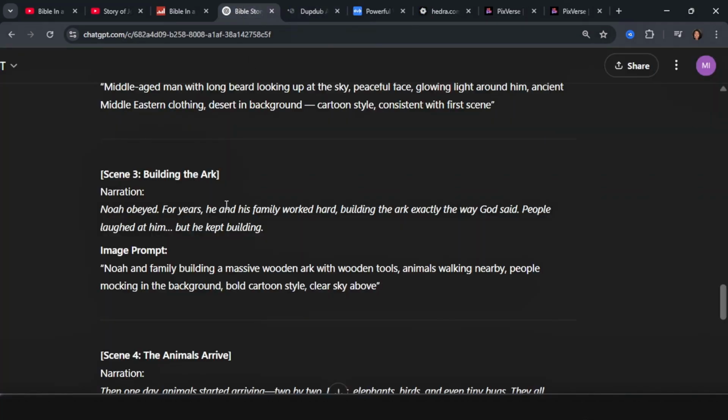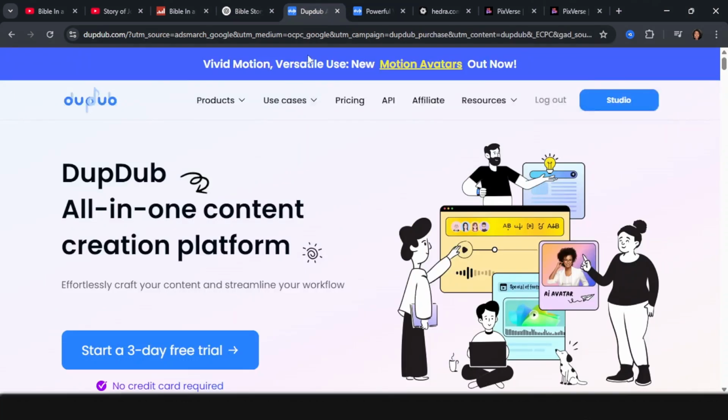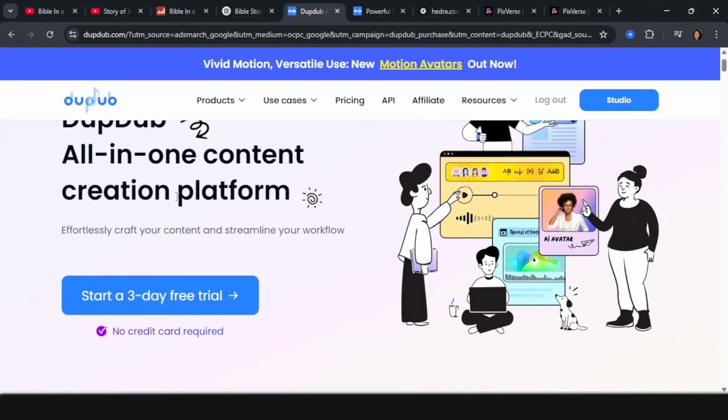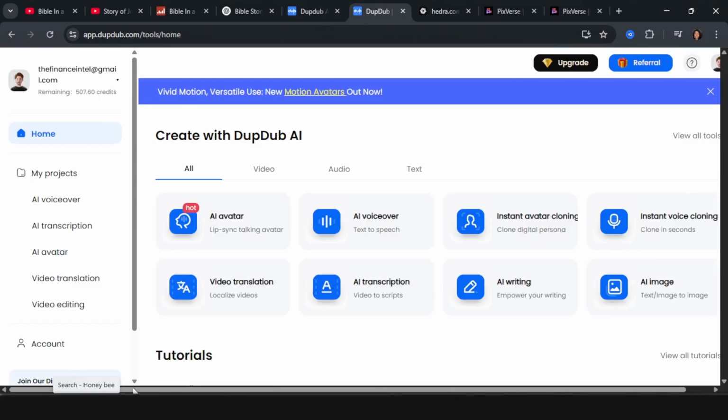And the next thing is we're going to be using a unique AI tool to create our voiceover for the narrator. And we're going to be using Dub. And don't worry, I'm going to be leaving all of the link in the description. So you want to go ahead, click the link. It will take you here, and you are able to even start a 3-day free trial to be able to access this. So now in the home section, we want to click on AI voiceover.